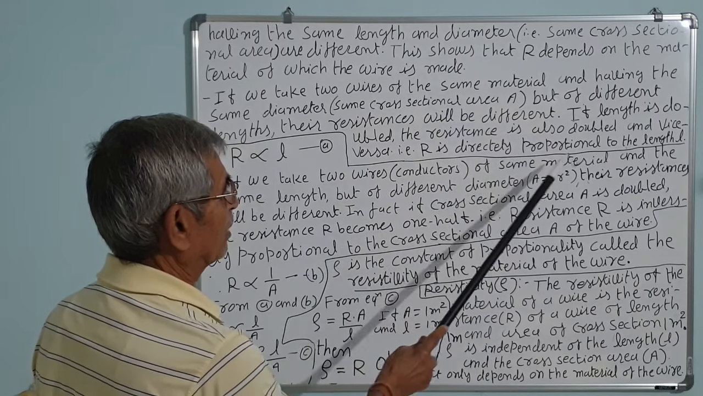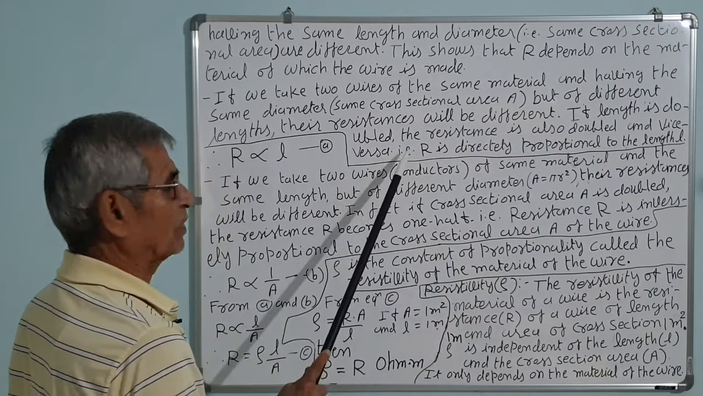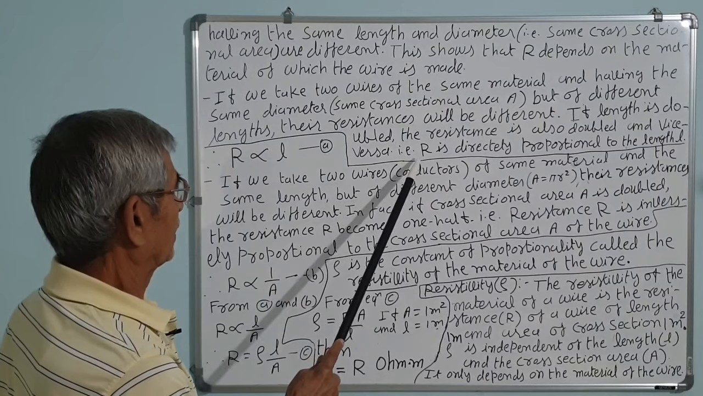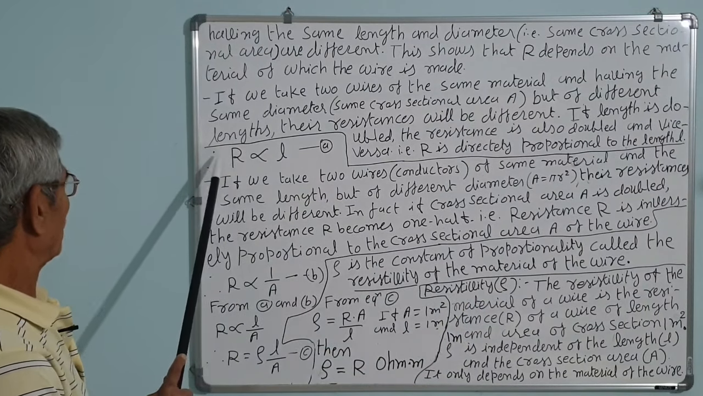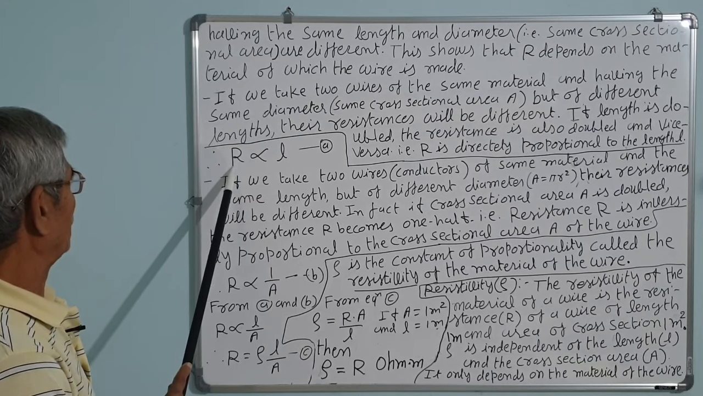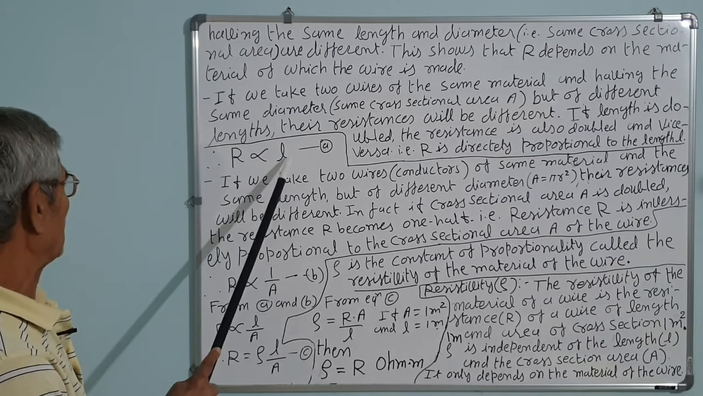What can we conclude from this statement? That is, R is directly proportional to length. Therefore, we can write mathematically R is directly proportional to L, where L is the length.